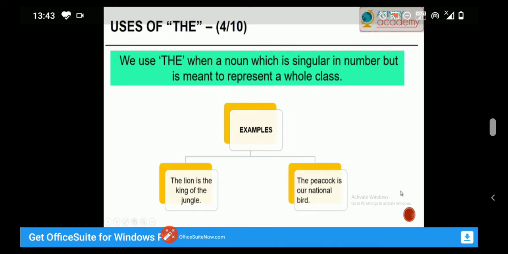We use the when a noun which is singular in number is meant to represent a whole class. For example, the lion is the king of the jungle. The peacock is our national bird. Here, the lion implies the whole class of lions, and the peacock also implies the whole class of peacocks. So here we use the article the before them.